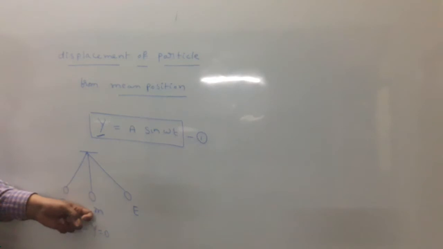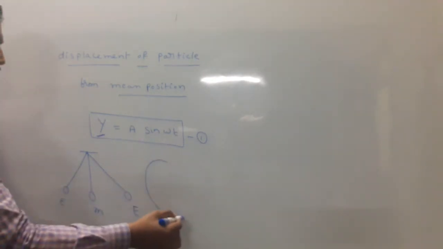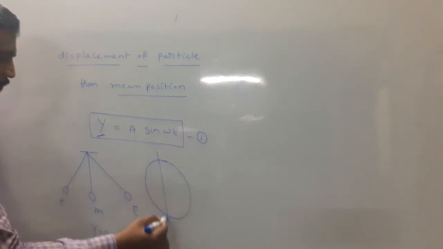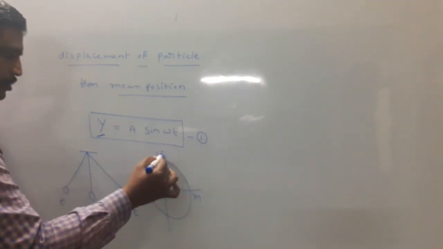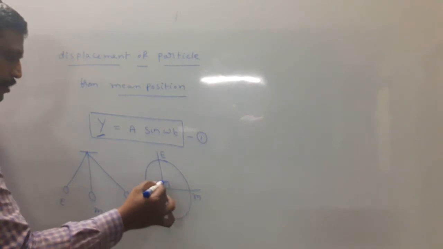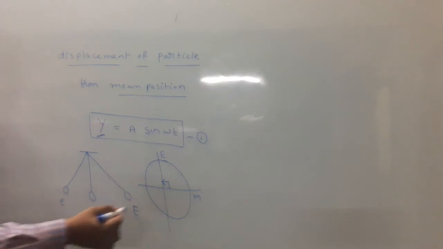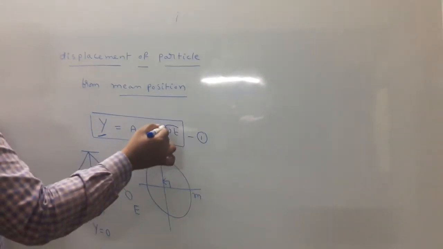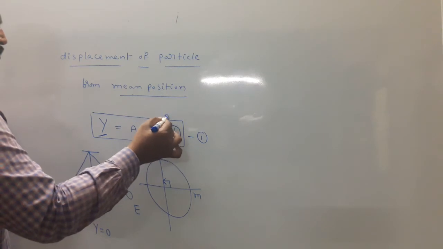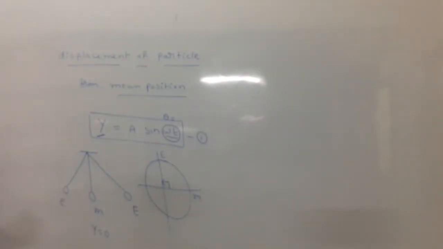The body moves from mean to extreme. We know the reference circle. Please look here. This is the mean position, this is the extreme position. The body moves from mean to extreme, x-axis to y-axis. What happens to the theta value? It becomes 90 degrees. Substitute theta as 90.